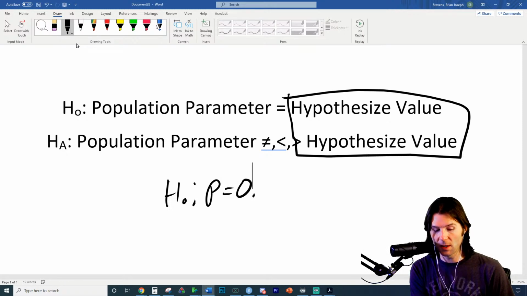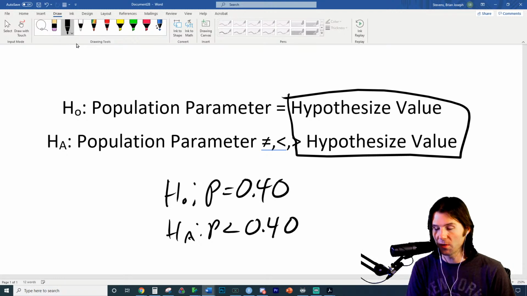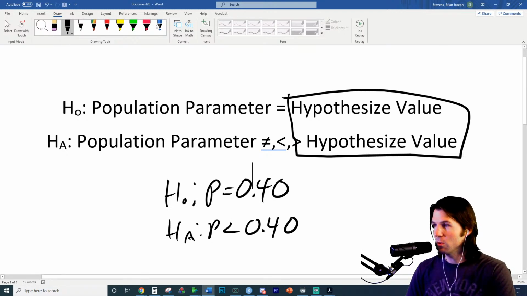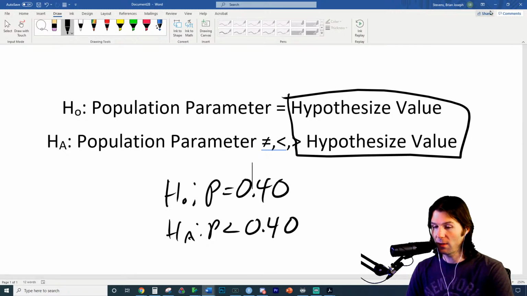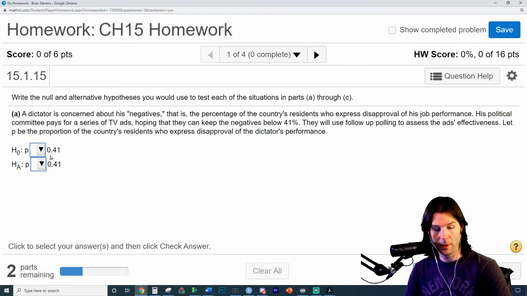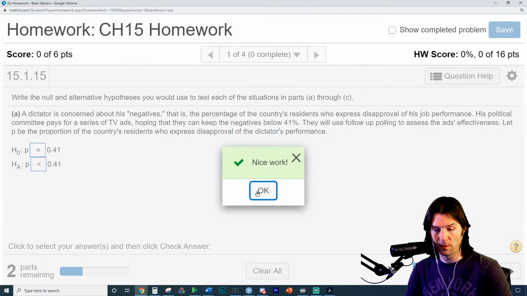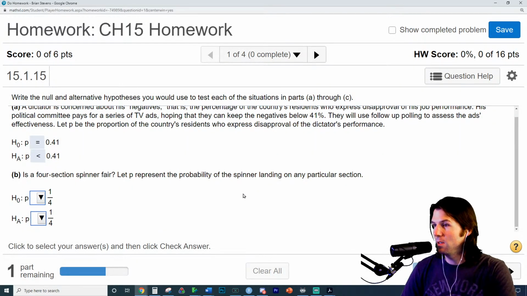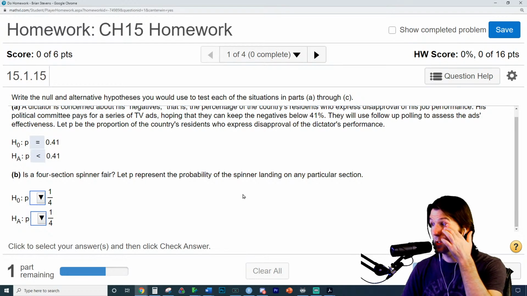The null must have the equal sign, because we're seeing if the dictator's negatives are equal to 40%, or if there's evidence that the campaign has made them less than 40%. And a lot of good practice right here, as long as you know the null has the equal sign, we always say that the null has the equal sign. You go back to your problem, it was 41, but still we're trying to lower their negatives, and we've done it. So the next one is, a 4-section spinner, fair?